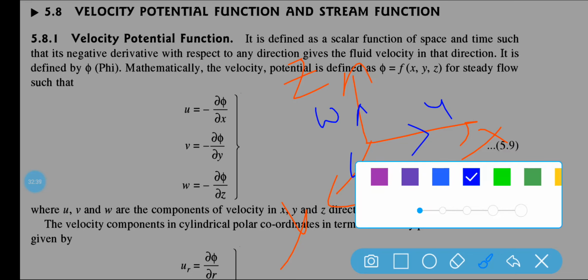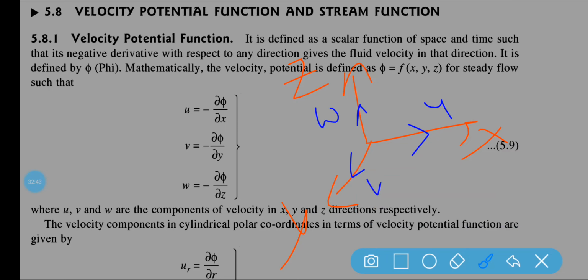Now see here, velocity potential function is defined as a scalar function. That means scalar function has no direction, only magnitude.